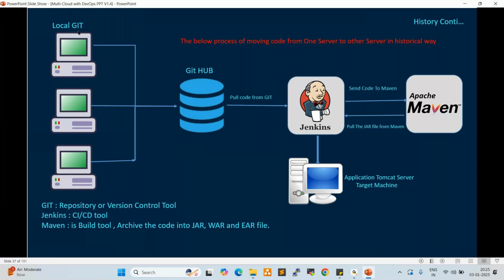So basically, git is a repository tool or version control tool. What is a repository? Where we store the data. For example, developers store the data in their local repository, right? Where we store the application is nothing but a repository. Version control, what is version control, right? It tracks the changes. So 4 developers are working on application development. Who is doing what? How can we track? By using a version control system, we can track this, right?